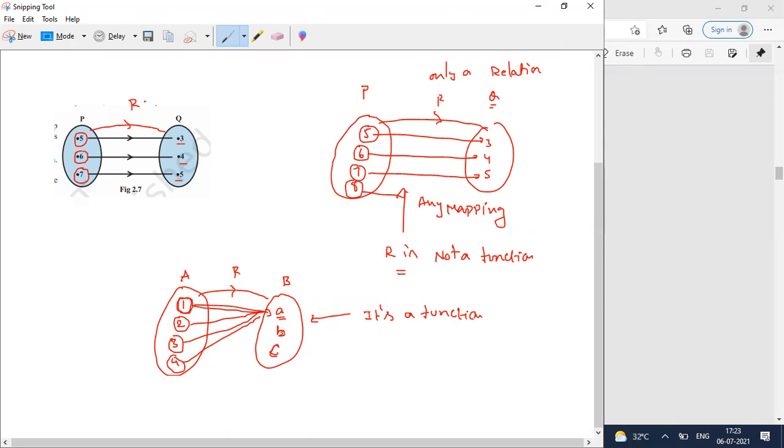We can't say B is an output of some other element in A. Might be a solution, might not be a solution. C is a solution of A? We can't say. That's the reason this is a function. B doesn't have any mapping with respect to A. C doesn't have any mapping. Now I'm going to give one more example.